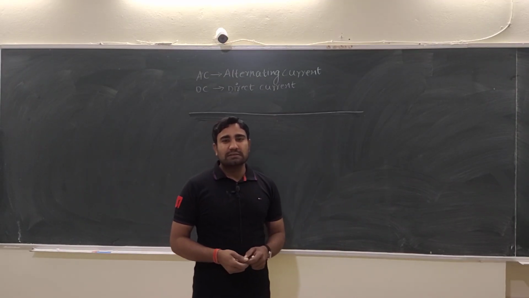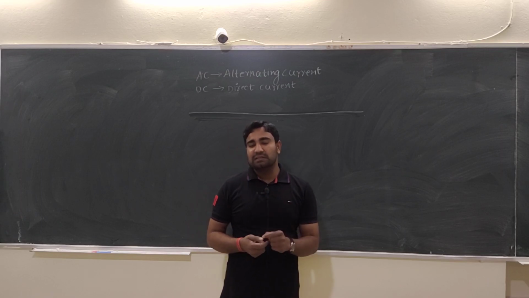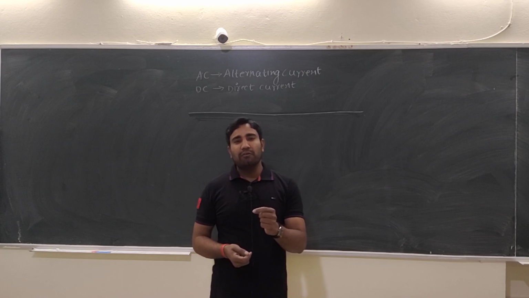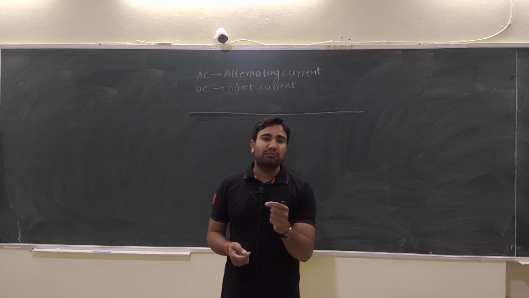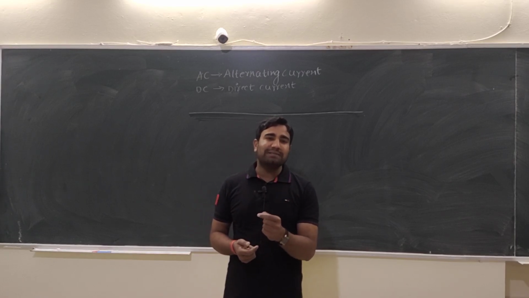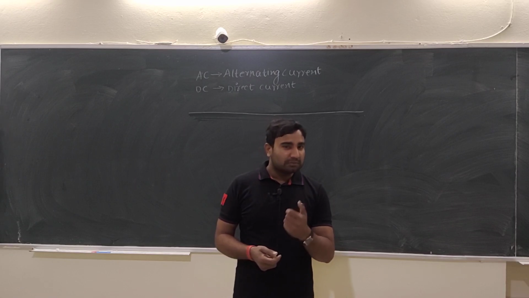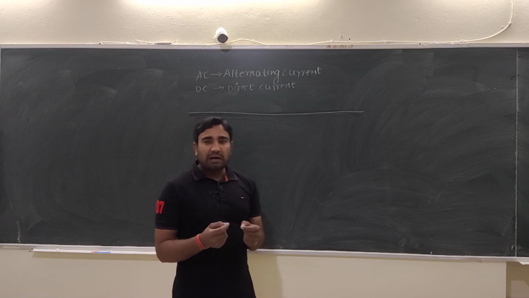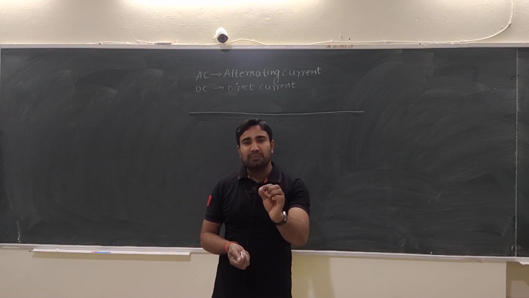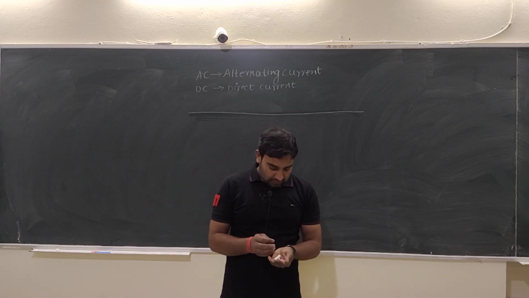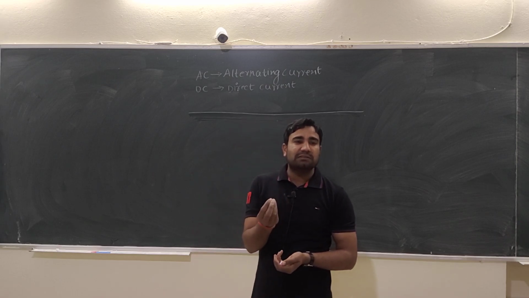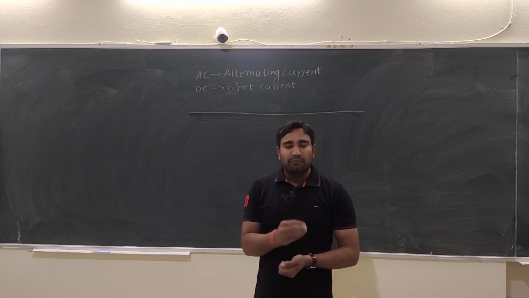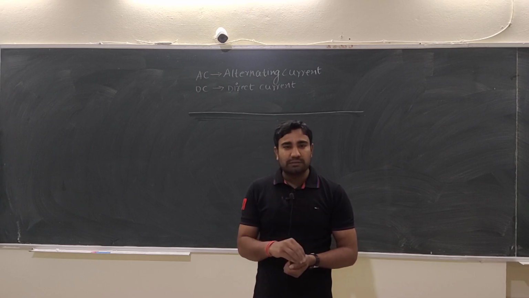Today we will discuss the basics of AC and DC, what is the actual meaning of AC, what is the actual meaning of DC, and what is the difference between them. AC is nothing but alternating current, and DC is nothing but direct current. And sometimes in competition exams, one very famous question they ask is: which one is more dangerous, AC or DC?